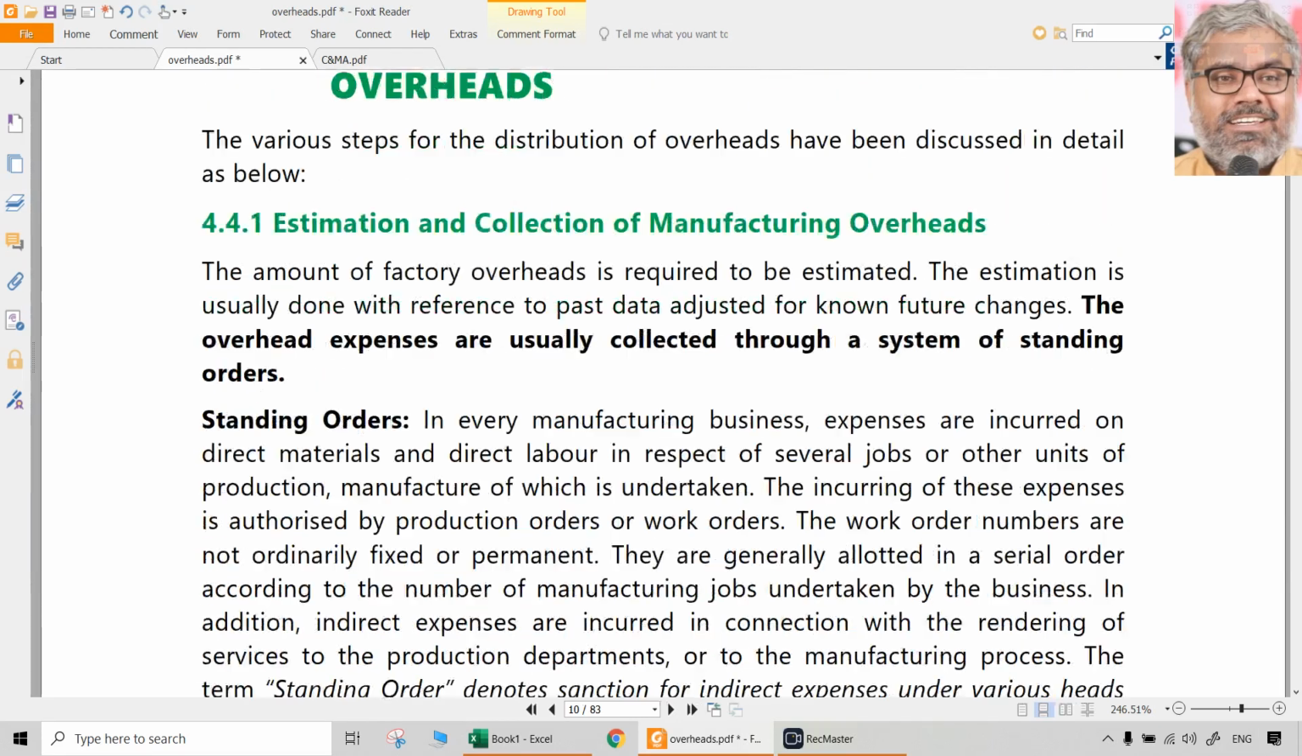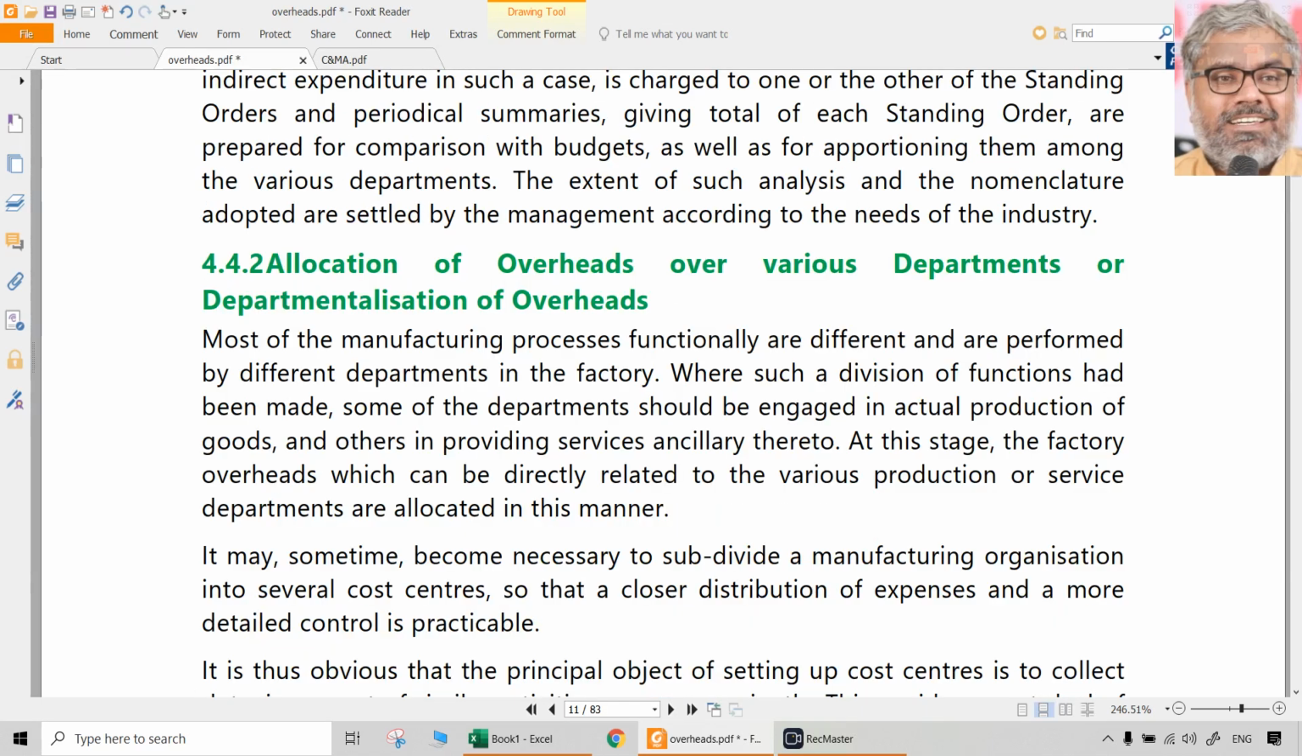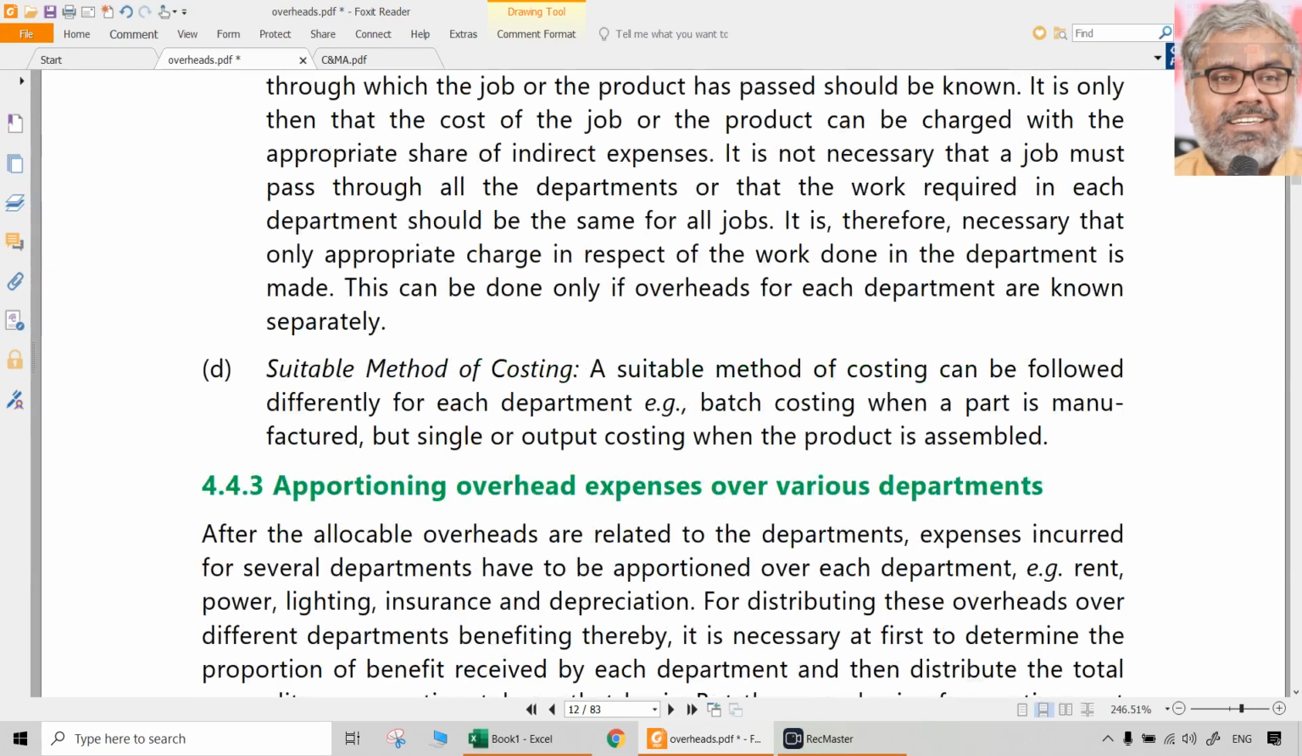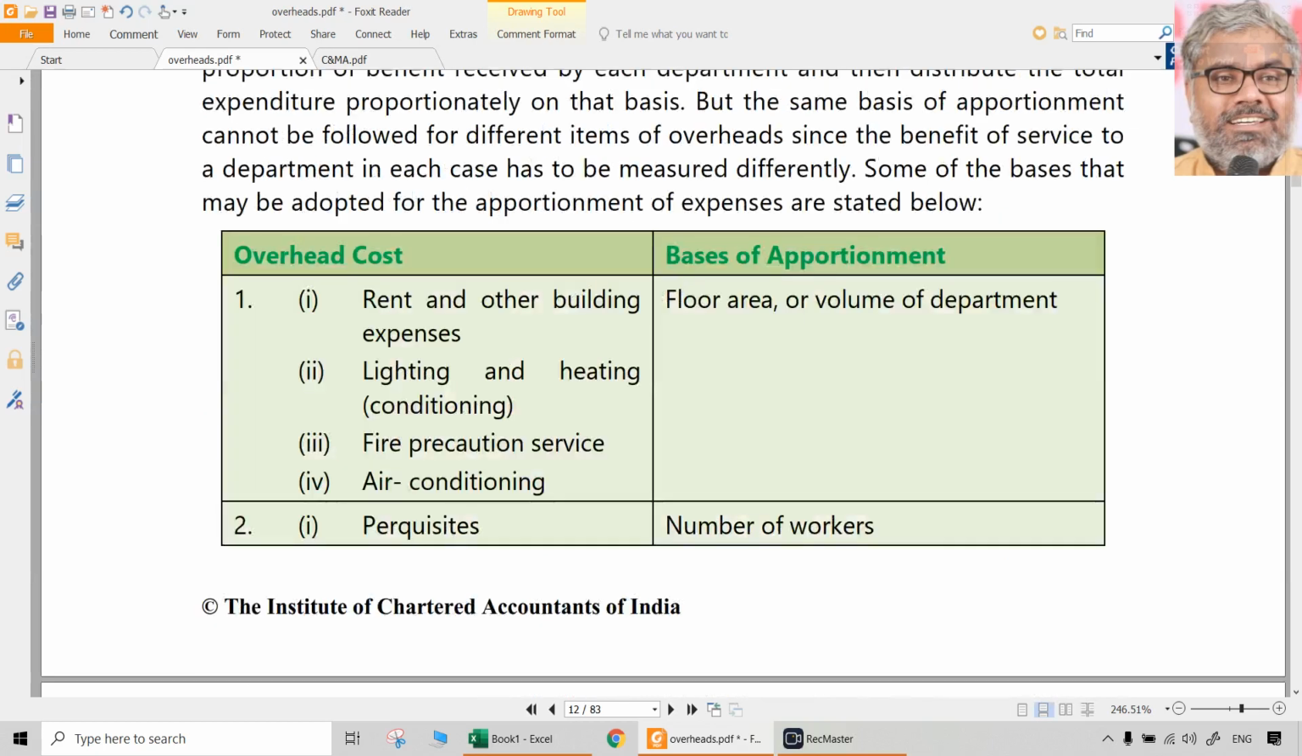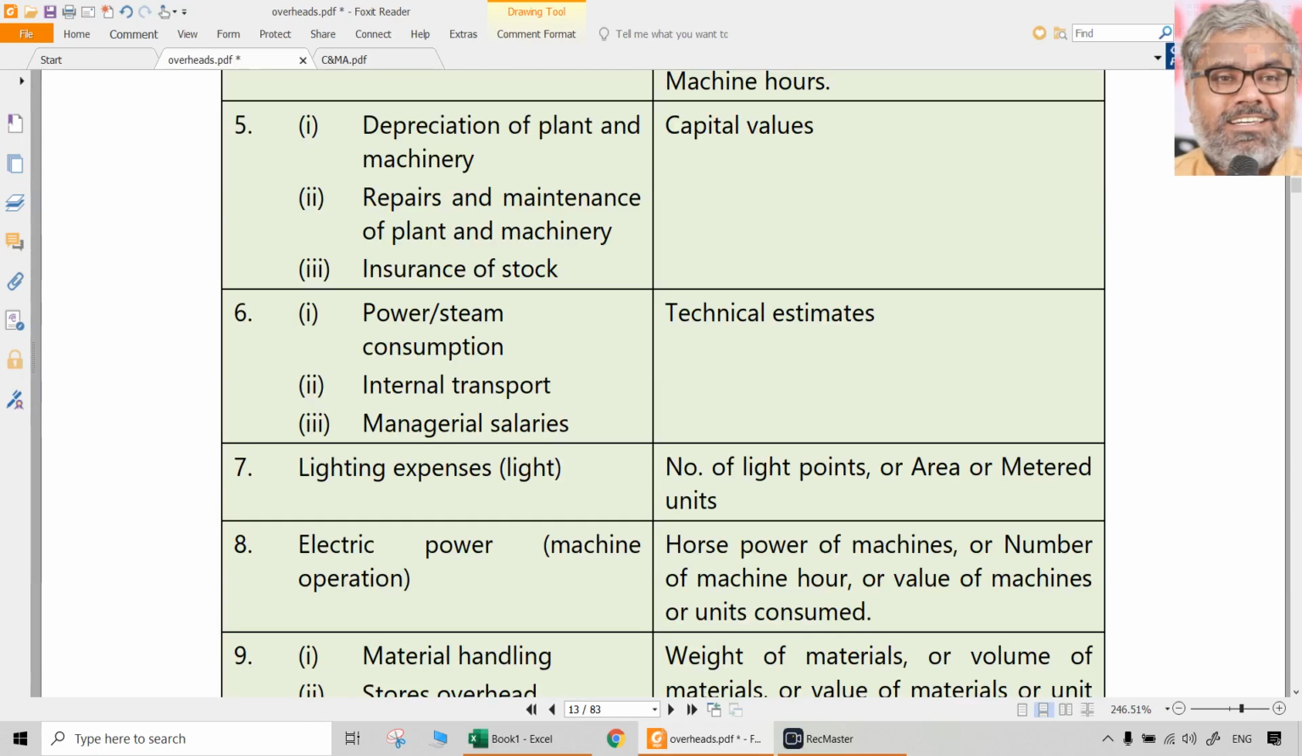These are the various steps, at a broader level, that we are supposed to follow and understand, as an overall comprehensive process of overhead rate determination, absorption, and treatment of under or over absorbed overheads. These are the points to be noted.